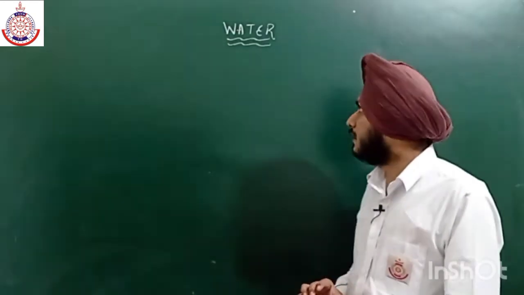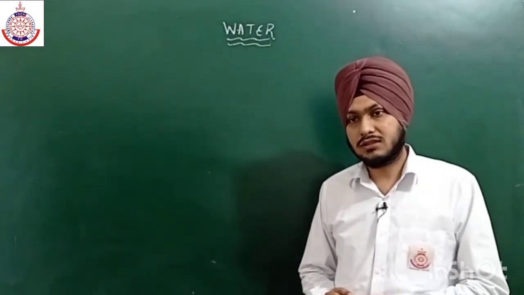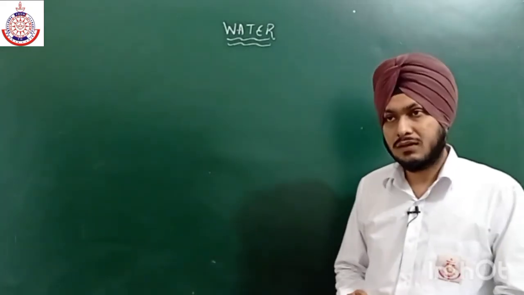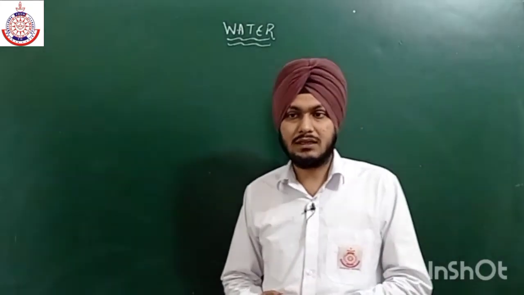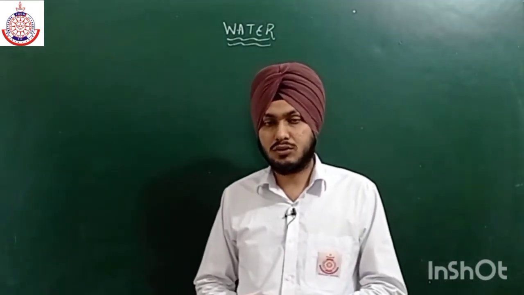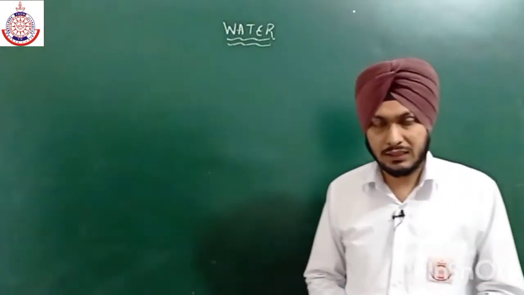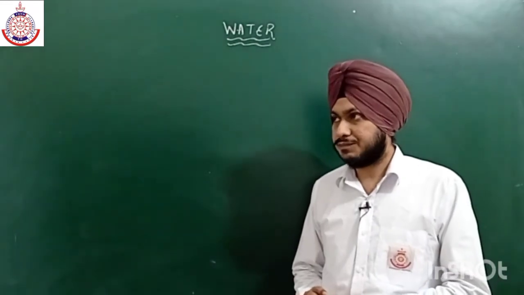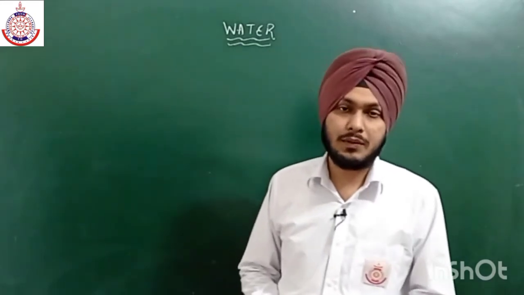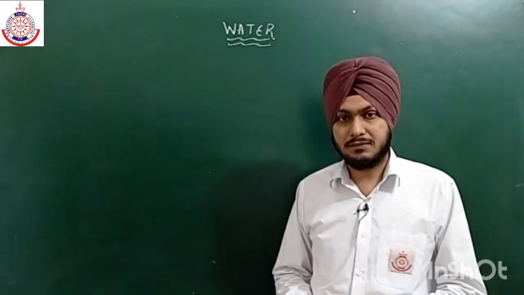Now if we talk about the main sources of water on earth, oceans are the main source, containing near about 97% of water. Then we have glaciers, which contain near about 2 or 2.5%. But the distribution of water is not uniform among human beings or plants. Plants contain a higher percentage of water as compared to human beings.